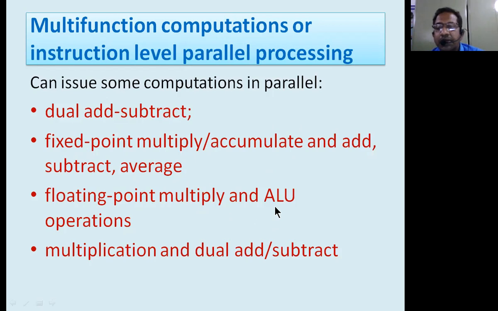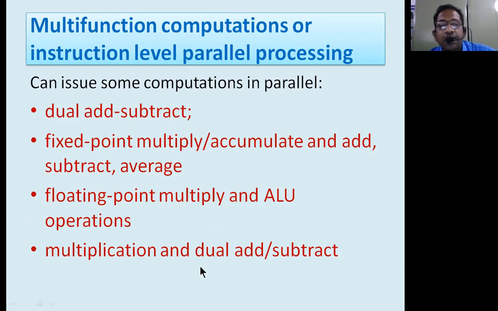ALU means what? Arithmetic and logic operations. Rotate left, rotate right are called logical operations. Okay, AND operation or OR operation, right? Arithmetic operation means plus, minus, multiplication. All these are arithmetic operations. So you can perform both of these operations simultaneously, that is parallelly, due to the utilization of the multifunction capabilities.